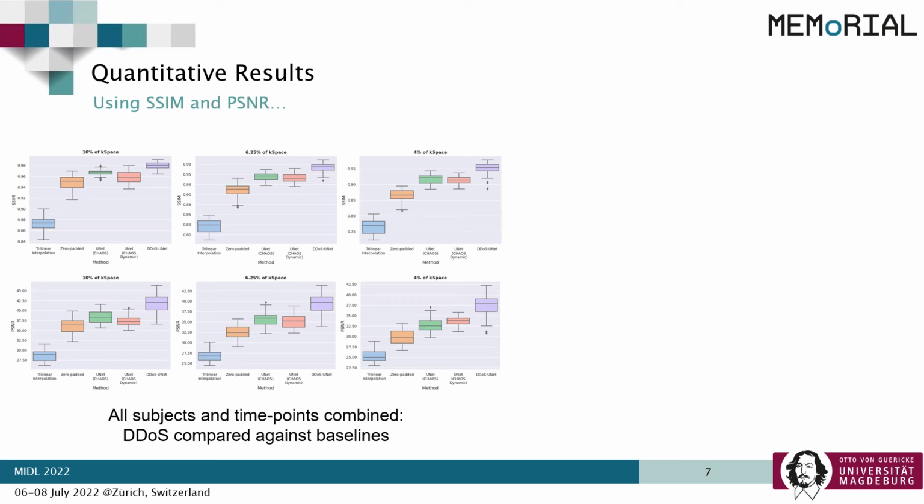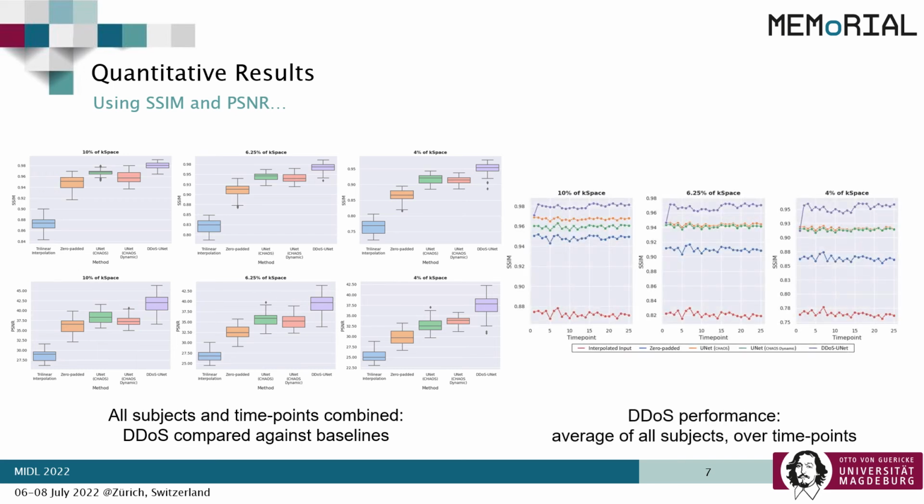But as we are working using the previous super-resolved time point as prior in a recursive fashion, it might also accumulate the errors. To verify this, here we have line plots for each time point. We can see the results of the first time point is not very good, similar to the other models actually, which was the antipasto phase. Then for the rest of the time points, the results are very stable and always better than the baselines. We also do not see any trend which suggests that the DDoS-UNet deteriorates over time.